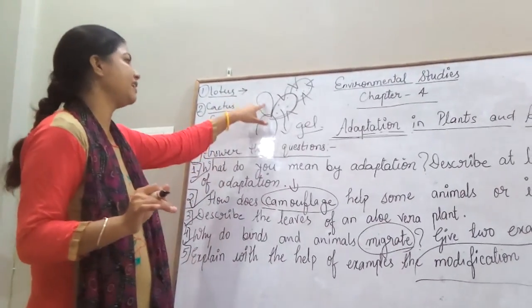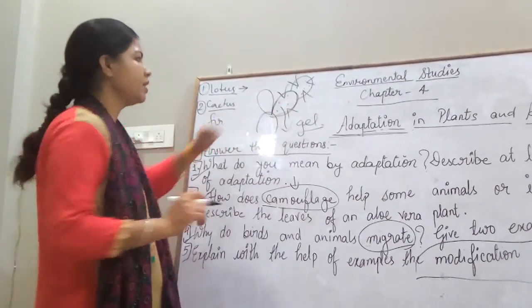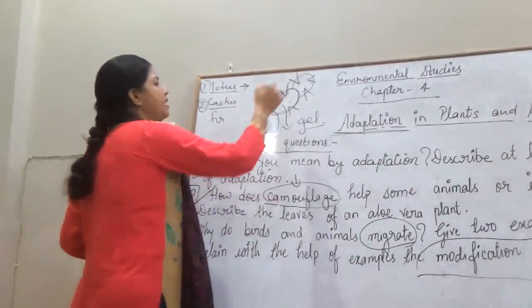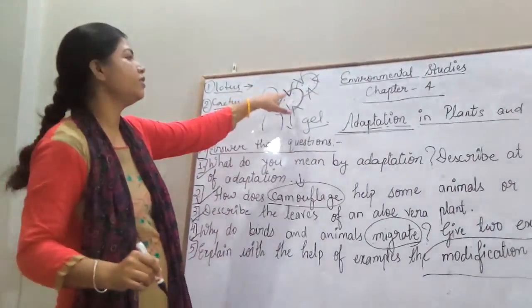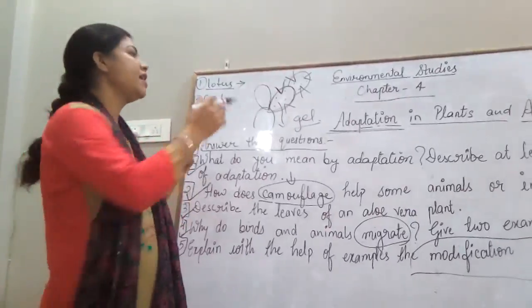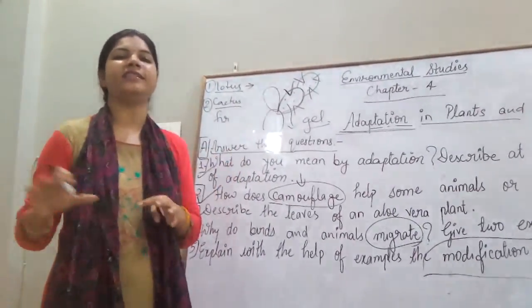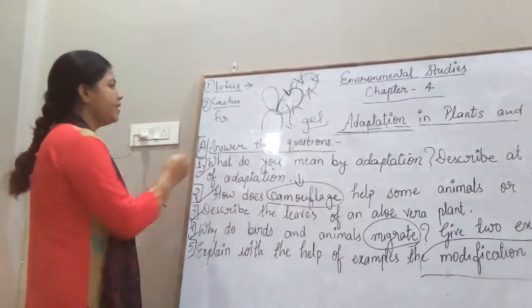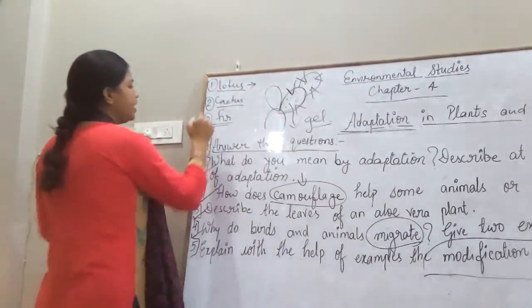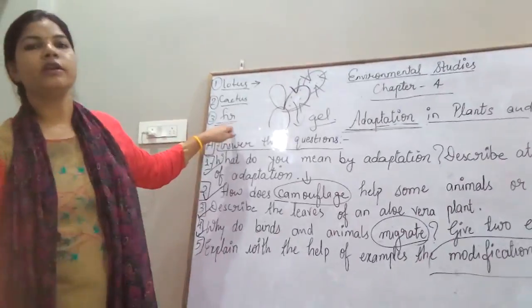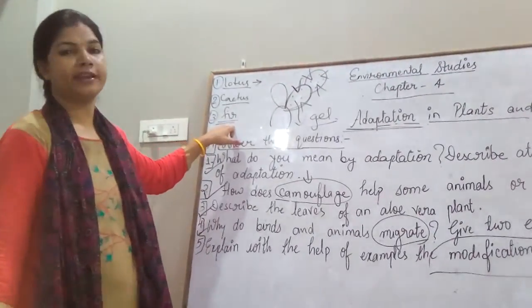So the cactus can survive here, and it has adapted itself by converting the leaves into spines, and these spines are preventing the plant from being eaten by other animals. Next one is fir. It is found in the cold, icy, snowy area.